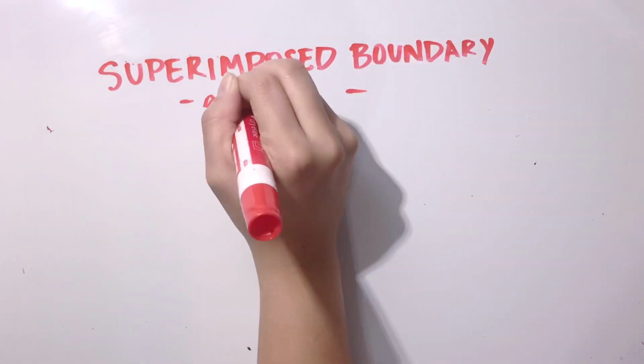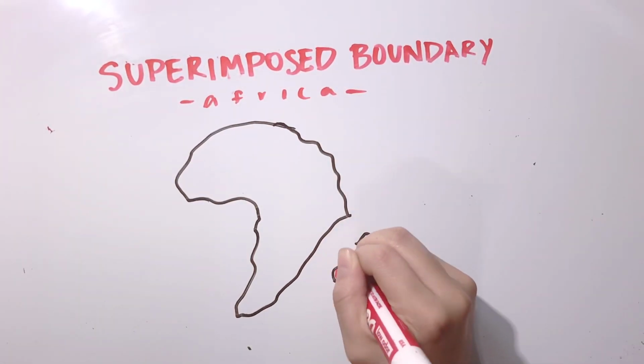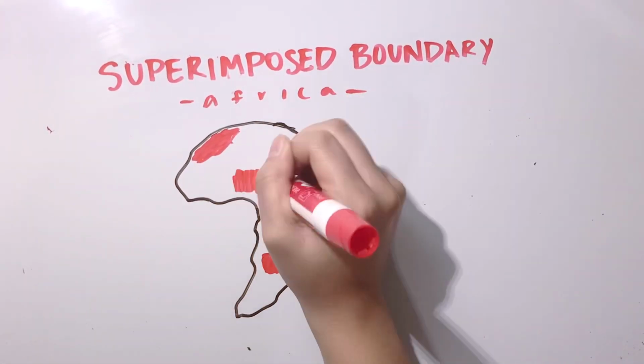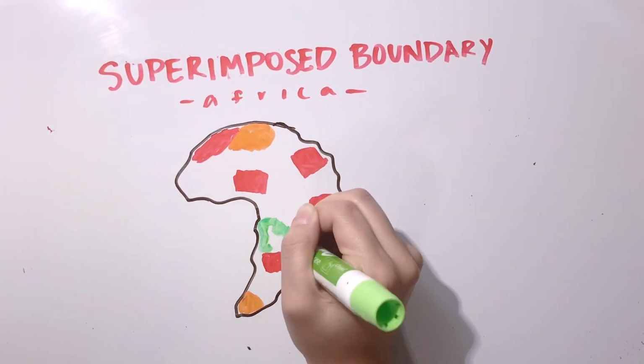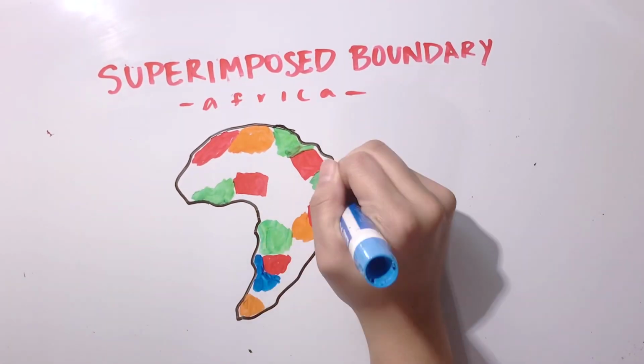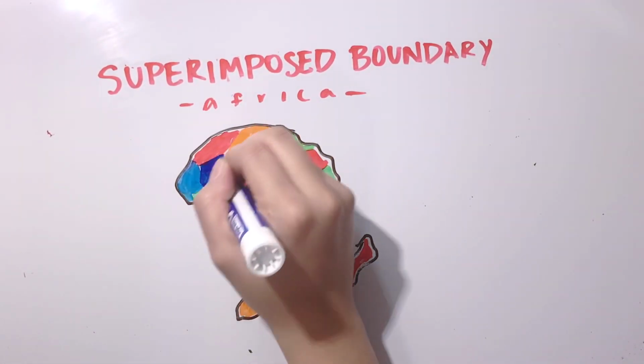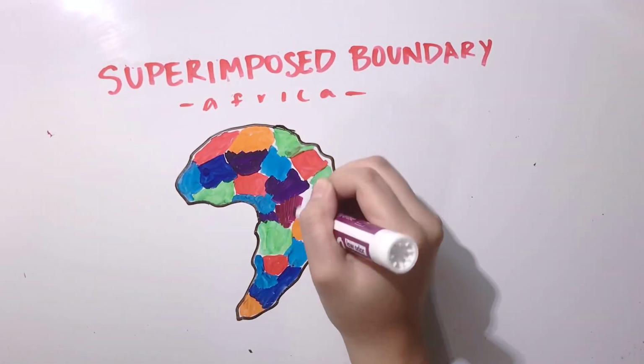Next, we will be talking about superimposed boundaries. A superimposed boundary is a boundary line placed over an area, ignoring an existing cultural pattern. Africa is a good example because during colonialism, people were separated into current regions of Africa.